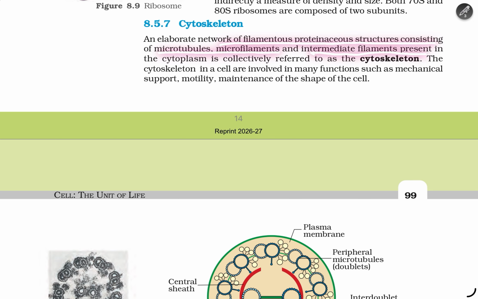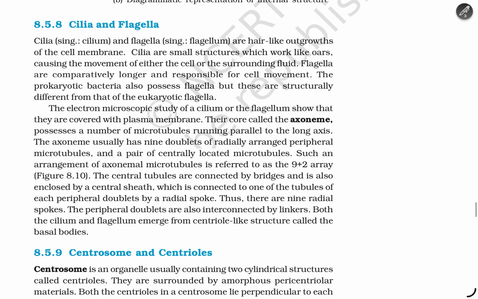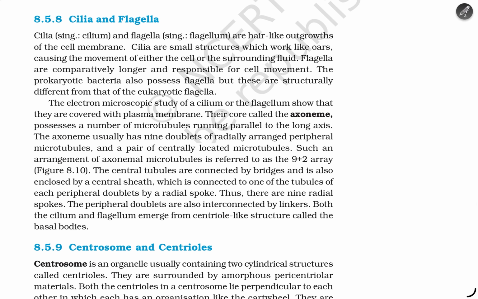Cytoskeleton: an elaborate network of filamentous proteinaceous structures consisting of microtubules, microfilaments, and intermediate filaments present in the cytoplasm, collectively referred to as the cytoskeleton. The cytoskeleton is involved in many functions such as mechanical support, motility, and maintenance of the shape of the cell. Cilia and flagella.